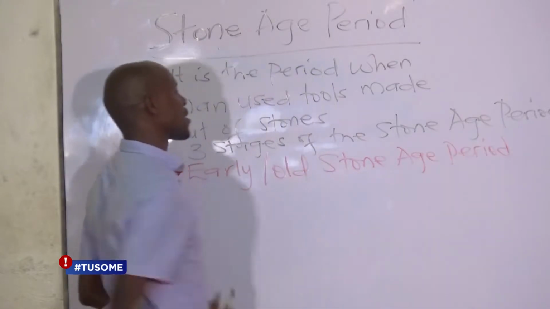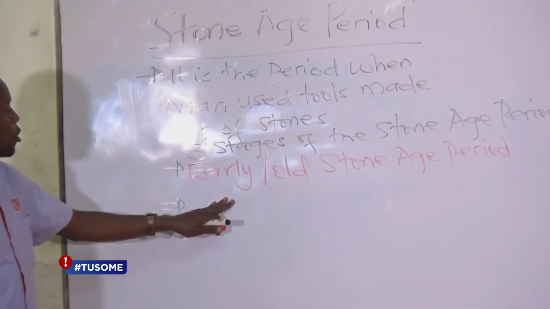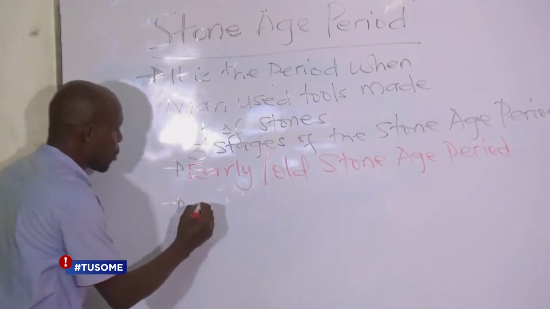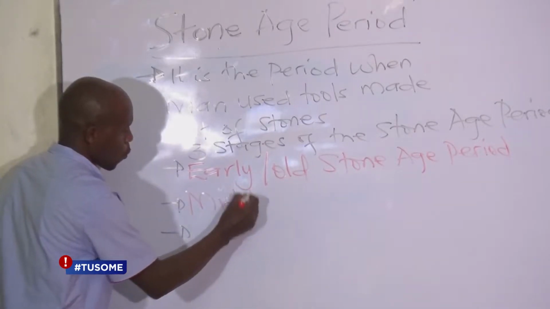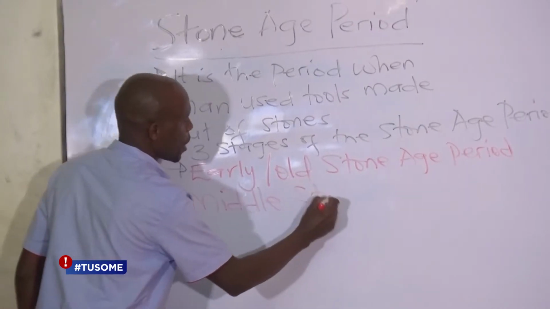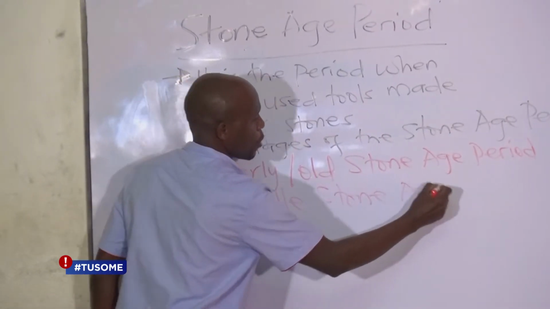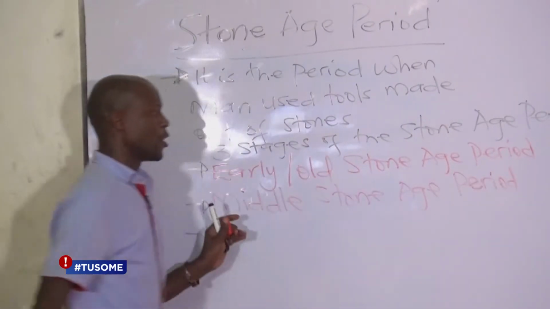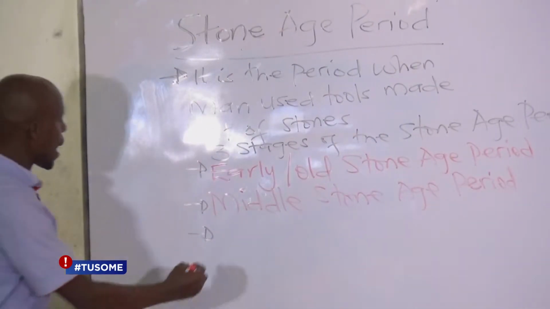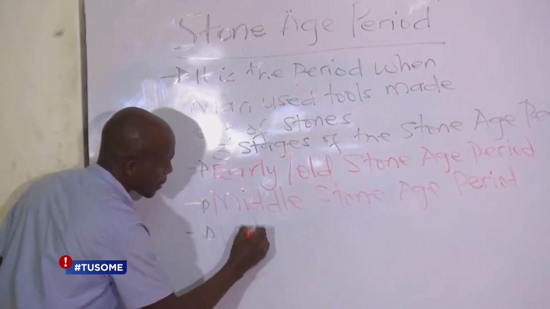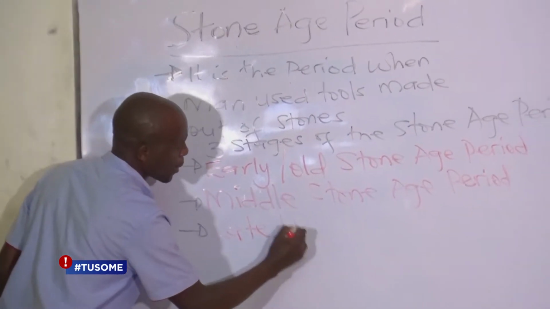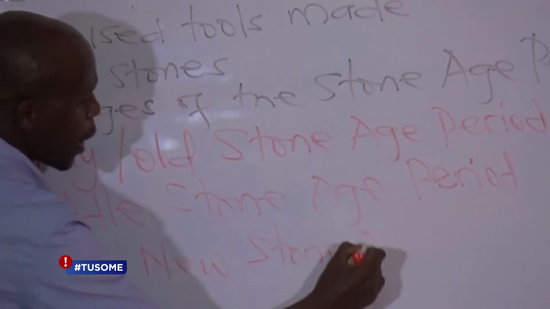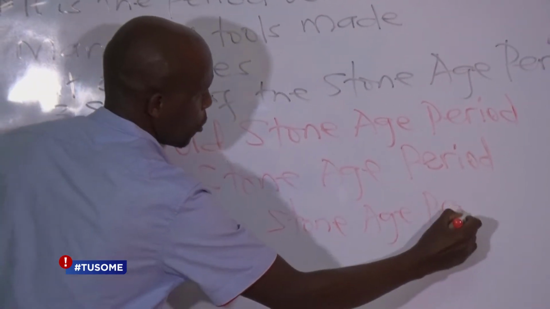This is the very first stage of the Stone Age period. That's why they are calling it Old or Early Stone Age period. Then we have the Middle Stone Age period. This was the second stage of the Stone Age period. And then we have the Late, or you can call it New Stone Age period.